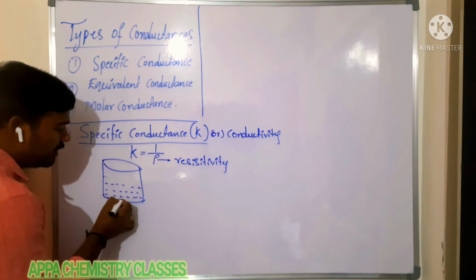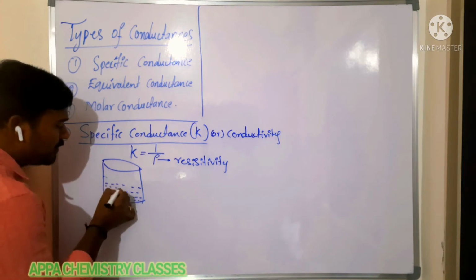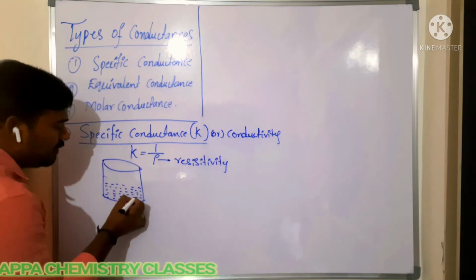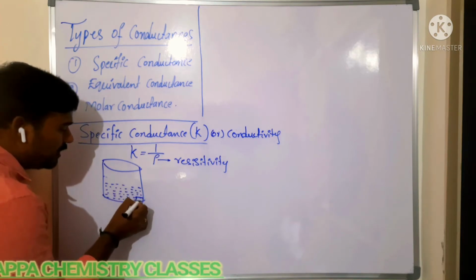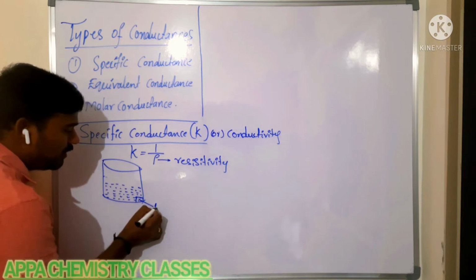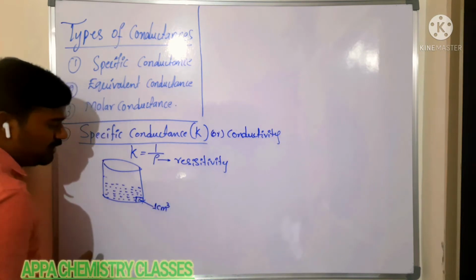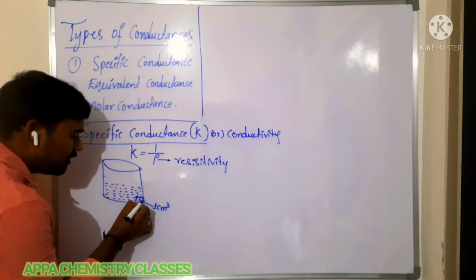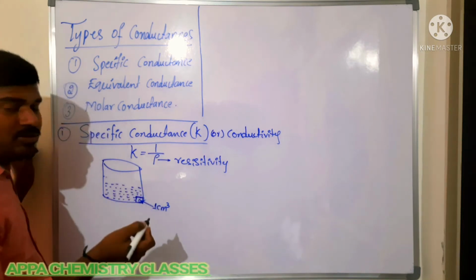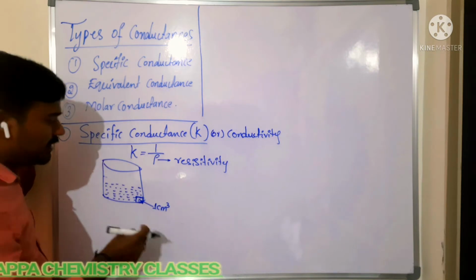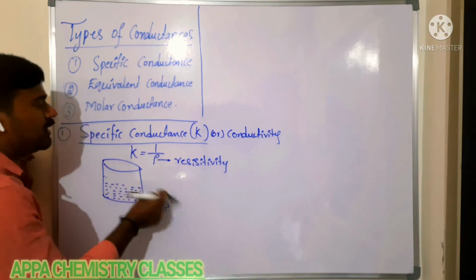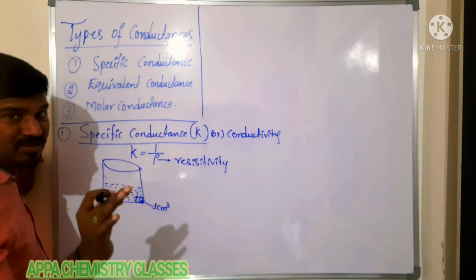The ions are spread throughout this solution. Now the conducting ions which are present in a volume of 1 centimeter cube of electrolytic solution, those ions' conducting power is said to be specific conductance.